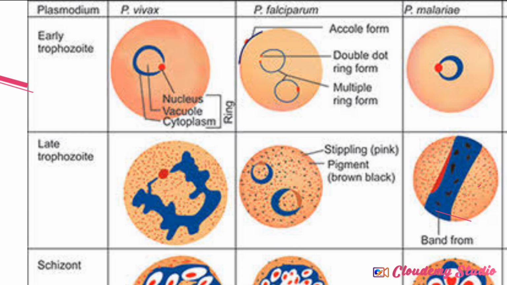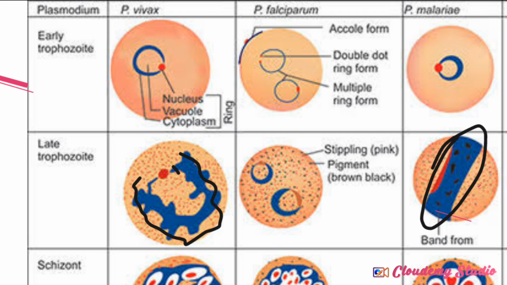Let me use black. Now look at how it looks like an amoeba. It is shapeless, even though this is the nucleus. So Plasmodium vivax in the late trophozoite always looks like what? Like an amoeba. It is amoeboid. But Plasmodium falciparum still maintains its ring shape. Plasmodium malariae forms a band. Look at it. It forms a band across the what? Across the cytoplasm of the red blood cell.